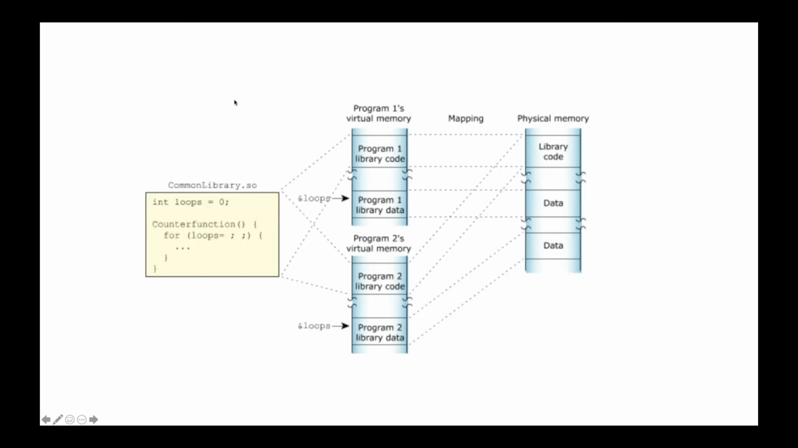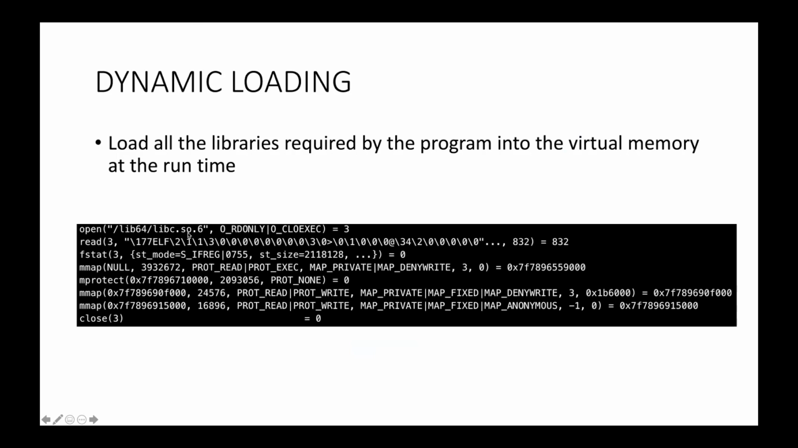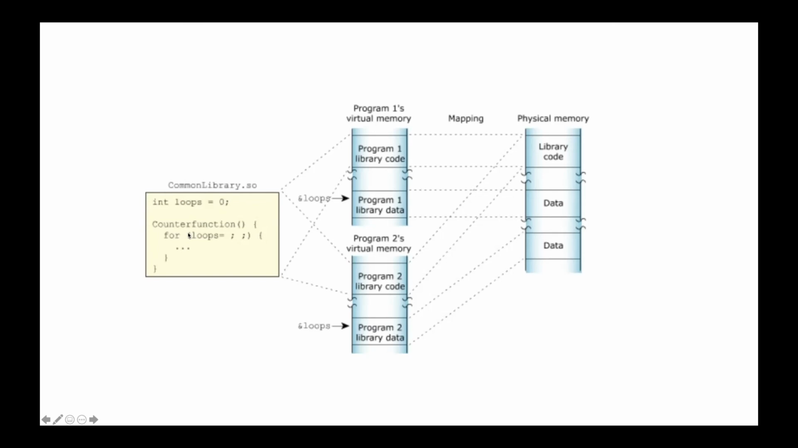So let's now understand the advantage of using a shared library. You can see here libc.so is a shared library. So what is the advantage of using this? I will take the example of another library called common library.so. This is a shared library, and of course it will have some code. If you see here, you have two programs, program 1 and program 2, and both have their virtual memory. If you are using this library, you have to load the code of this and also the data of this into the virtual memory of both the programs. That's what happens here.